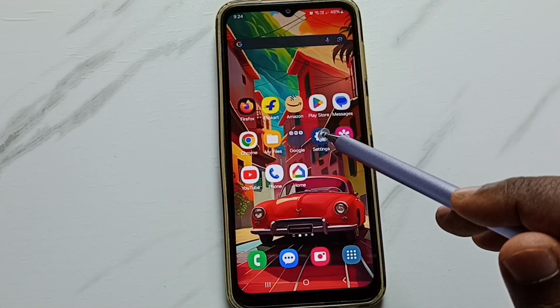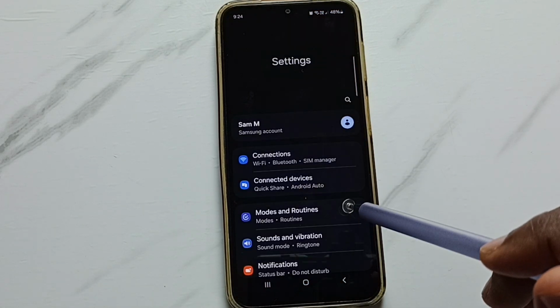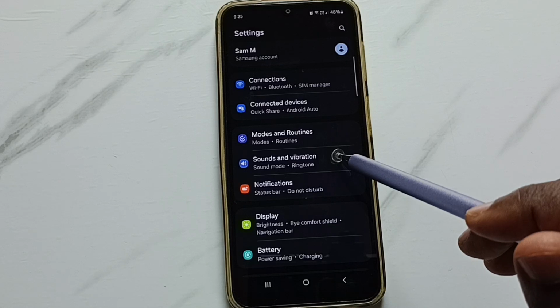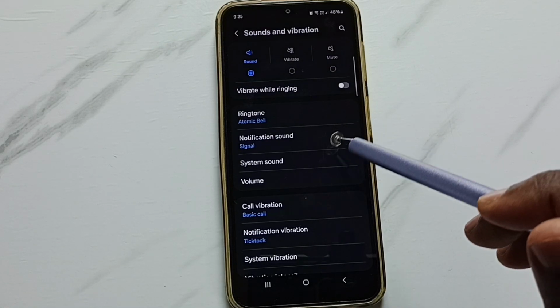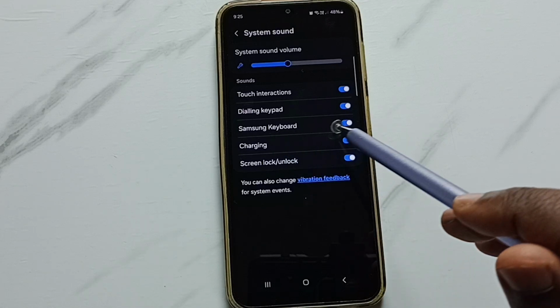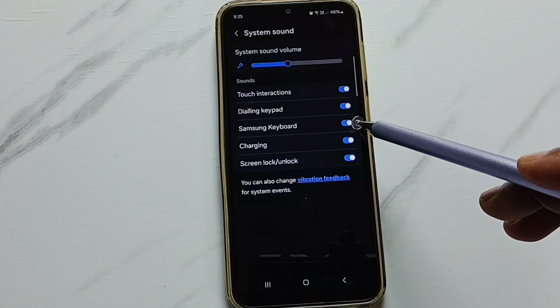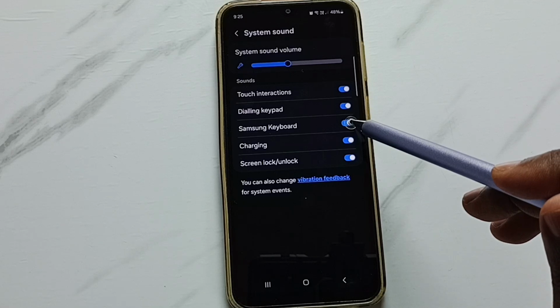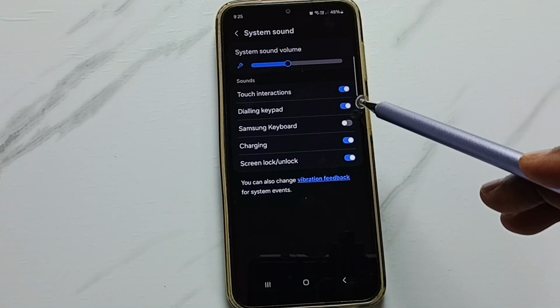Go to settings, tap on the settings app icon. Go down, go to sounds and vibration. Go to system sound. And here you can see Samsung keyboard sound. Right now this has been enabled. If you want to turn it off, just tap here and turn off Samsung keyboard sound.